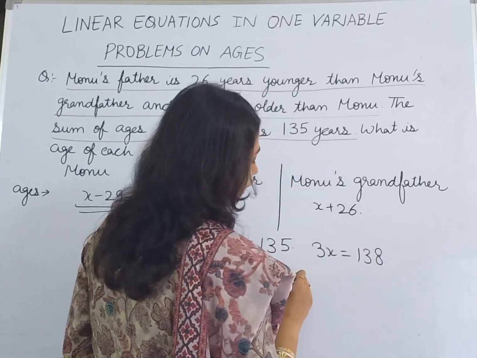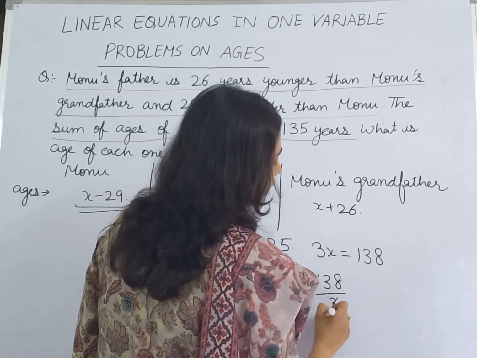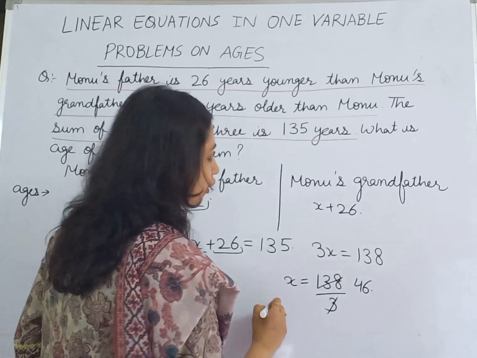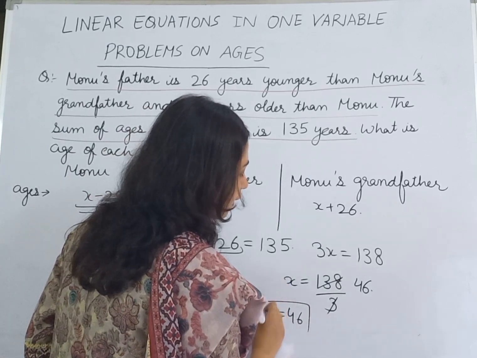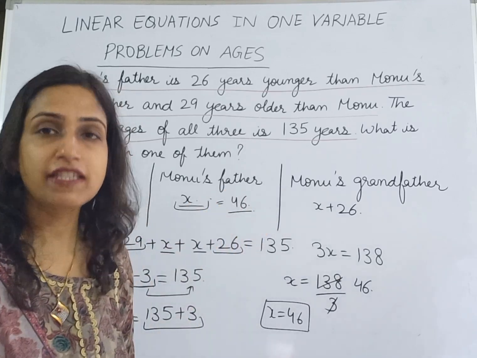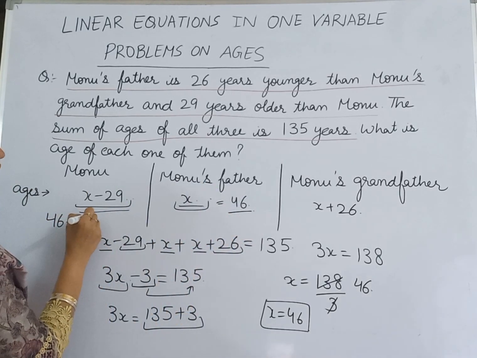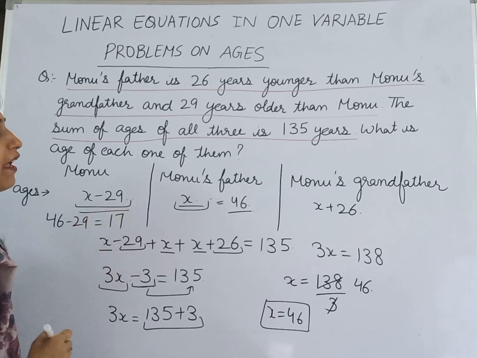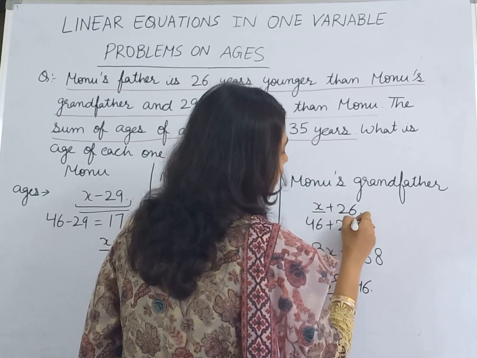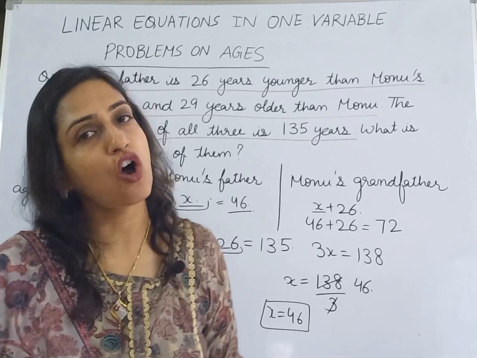Now our equation becomes 3X is equal to 135 plus 3, which is 138. And now the value of X comes out to be 138 divided by 3, which is equal to 46. So the value of X is 46. And what is X? X is the age of father. So age of Monu's father is 46, and age of Monu is 46 minus 29, which is equal to 17, and age of grandfather is X plus 26, which is 46 plus 26, equal to 72. So these are the ages of all three of them.